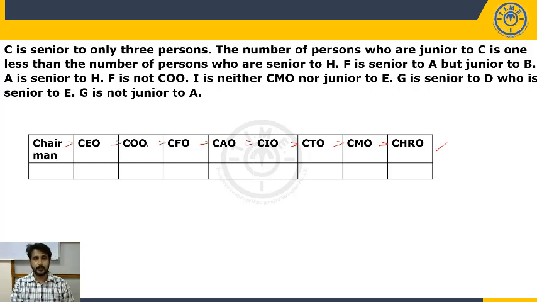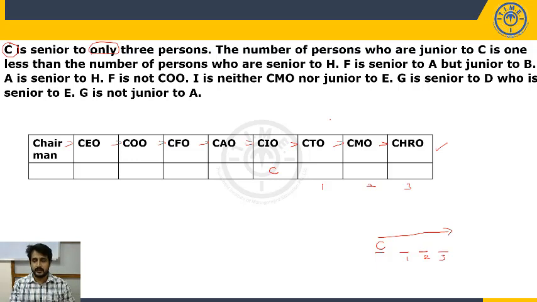Now what is the first clue given? C is senior to only 3 persons, and we are talking about C. C is senior to only 3 persons. So there is a C, and this C is senior to how many persons? Only 3 persons. 1, 2 and 3. It means after C, just 3 people will be there. So what could be the designation of C? After C, it has to be 3, so 3, 2, 1. So what is the designation of C? CIO. You can fix directly.